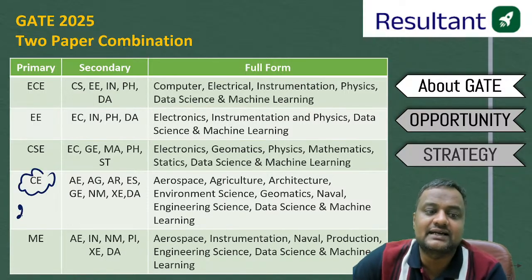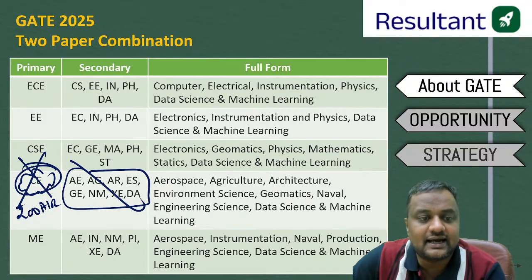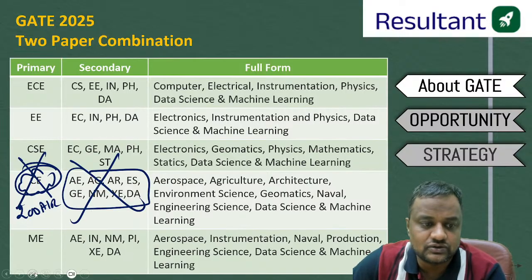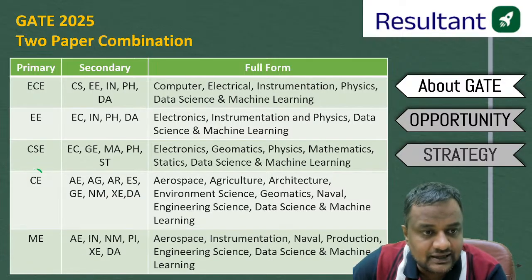might be he gets a decent rank here, 200 All India rank, but now he is focusing on civil also in any one of these. So neither is he getting a good rank here, nor is he getting a good rank in the secondary branch also. So you have to take a call: should you go in one branch or two branches.